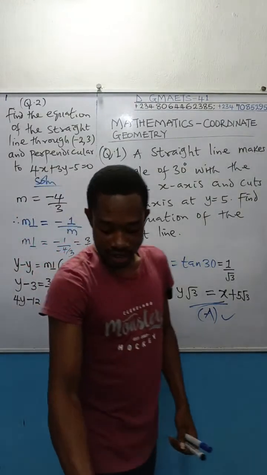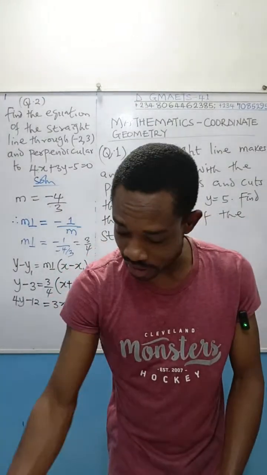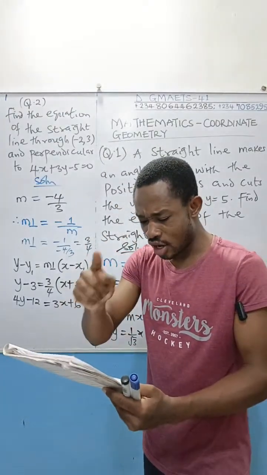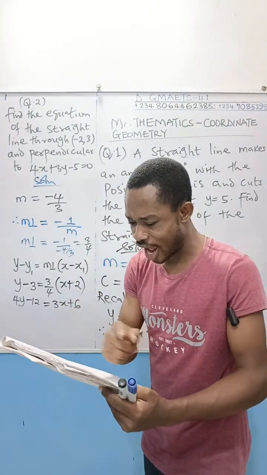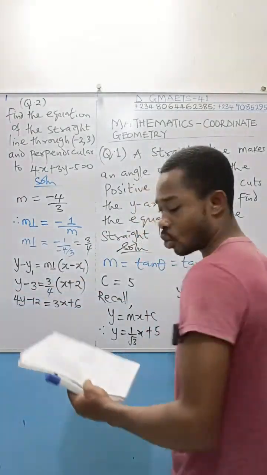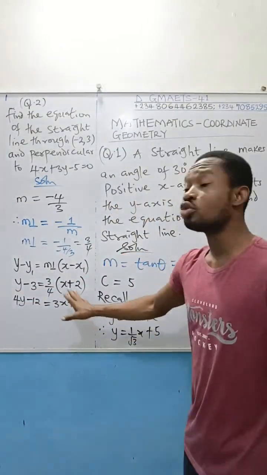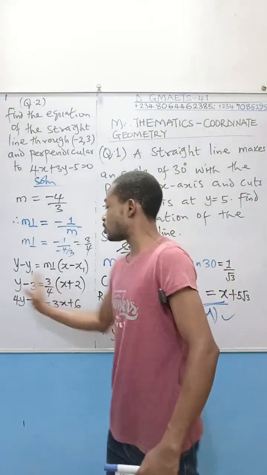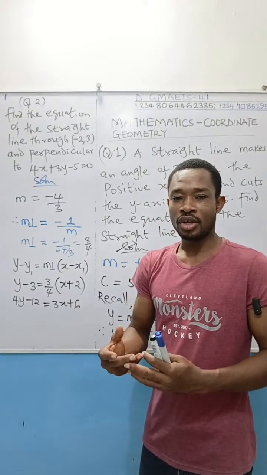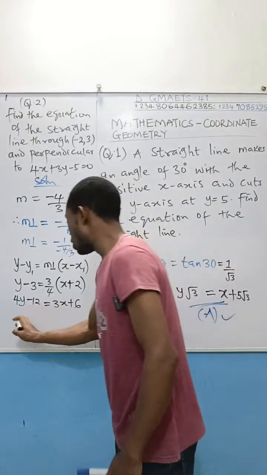Now the way the options were presented is such that they moved all the terms to the left-hand side and made it equal to 0. So we are going to do the same thing. I'll move all these things to the left-hand side and then equate to 0 so that we can get the equation of that line. So this is going to be 4y.